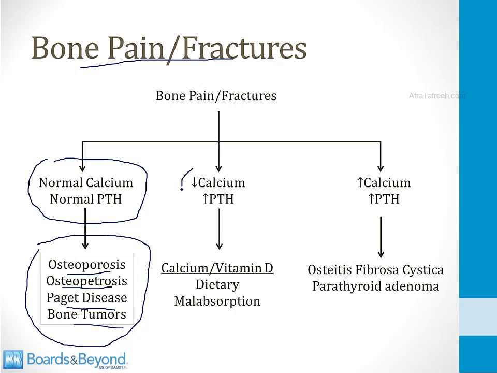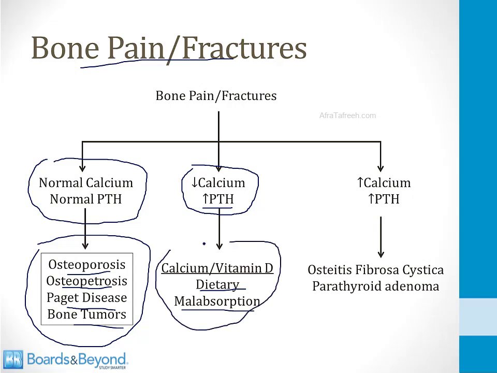If they tell you that the calcium level is low and the PTH level is high, this is the normal response of the parathyroid gland to a low calcium level. So here the problem is with calcium, not the parathyroid gland. And this is usually a vitamin D deficiency. It may be a dietary deficiency, it could be not enough sun exposure, or it could be a malabsorption syndrome, but there's some problem getting enough active form of vitamin D in the body.